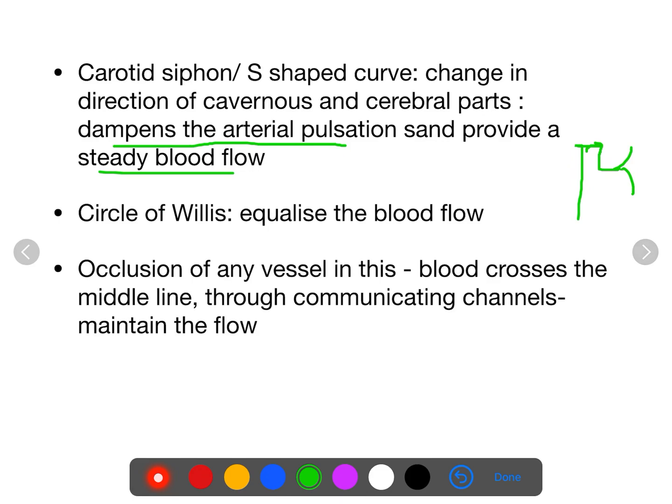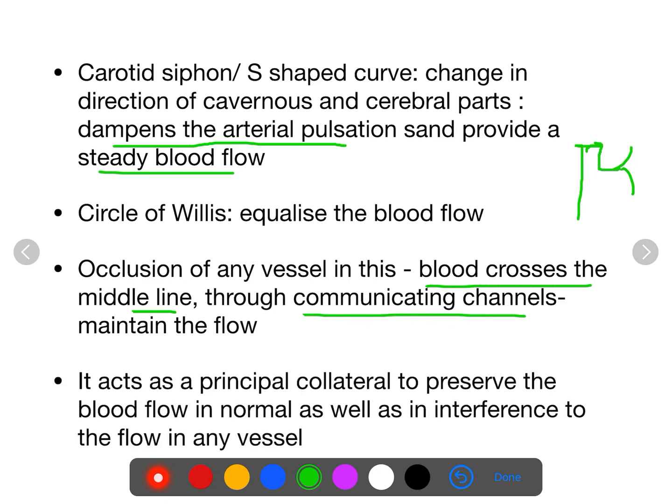Now normally there is no blood flow from the right side to the left side through these anastomotic channels, but when there is occlusion, the blood crosses the midline and communicates through the communicating channel so that it can maintain uniform blood flow to both sides. Thus it acts as a principal collateral to preserve the blood flow in normal conditions as well as when there is any blockage to any of the vessels contributing to the formation of the circle of Willis.